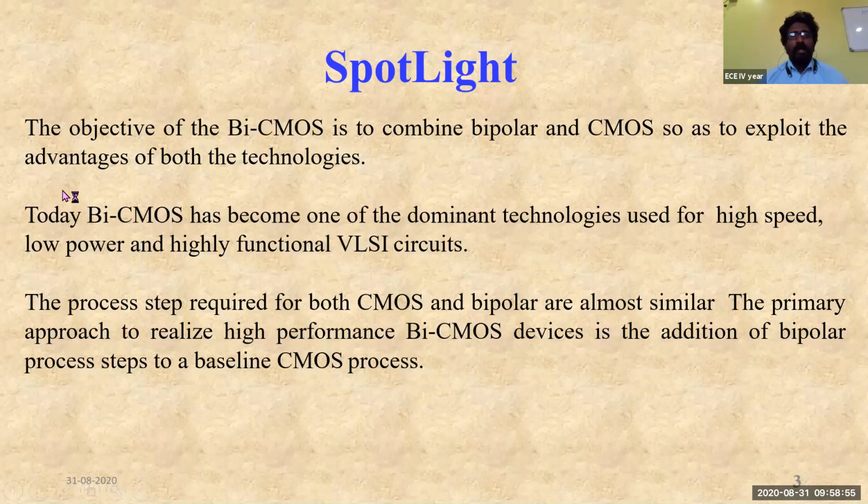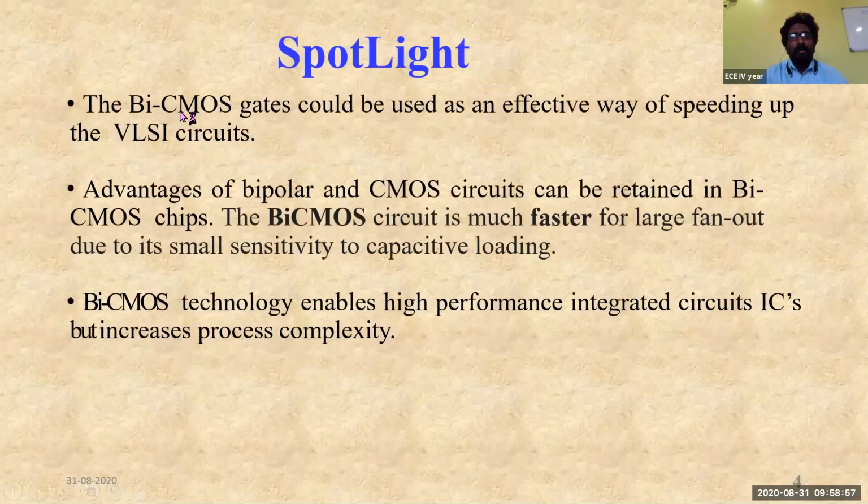Next, the BiCMOS gates could be used as an effective way of speeding up VLSI circuits. Definitely, if it has a great driving capability, if it can easily drive large capacitive loads at the output, the speed of the circuits will also increase. That's why it is used effectively for speeding up VLSI circuits or for high speed operations.